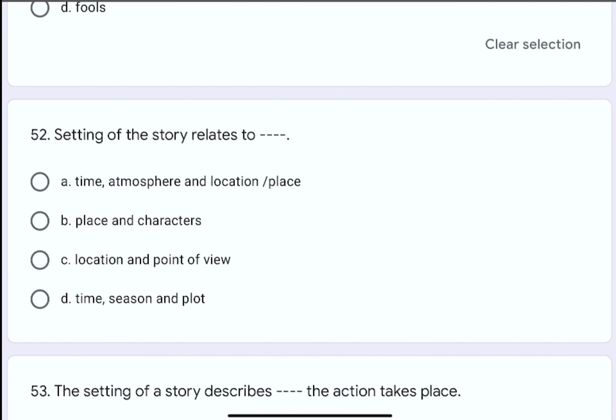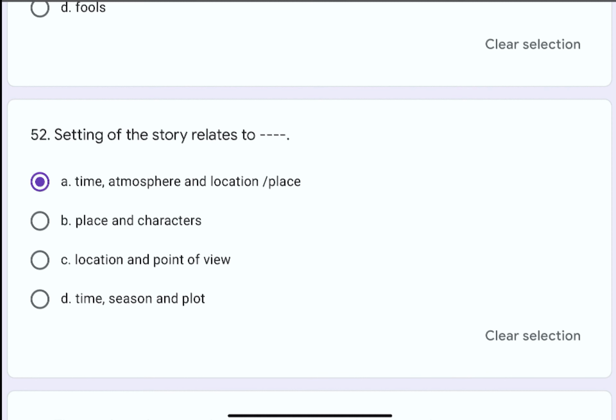Question number 52. Setting of the story relates to dash dash. The options are A. Time, atmosphere and location or place, B. Place and characters, C. Location and point of view, or D. Time, season and plot. The correct option is A. Time, atmosphere and location or place.